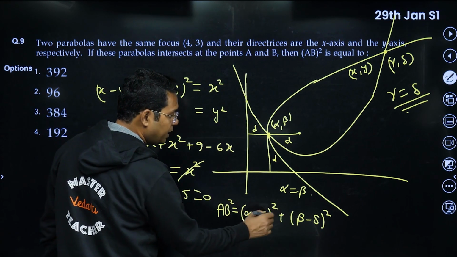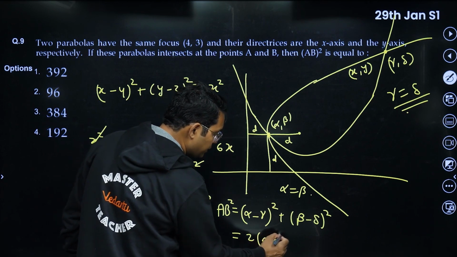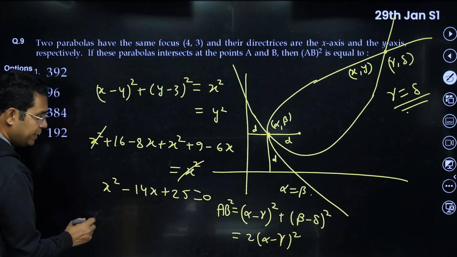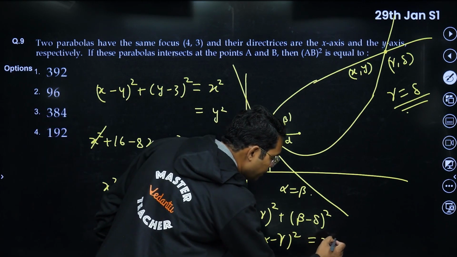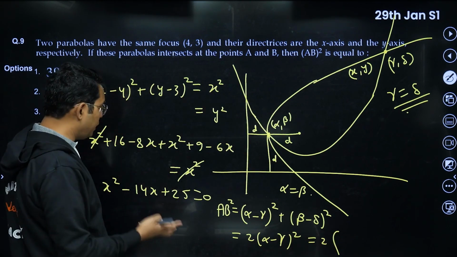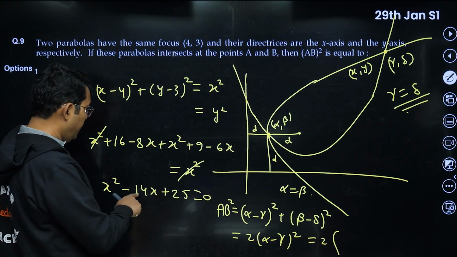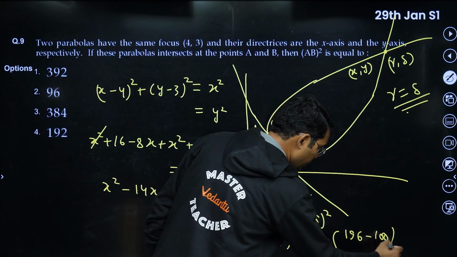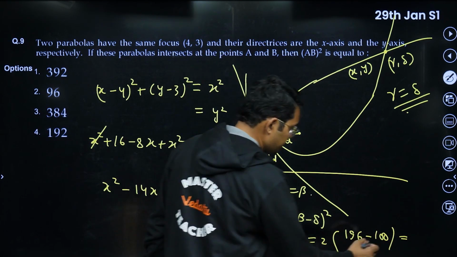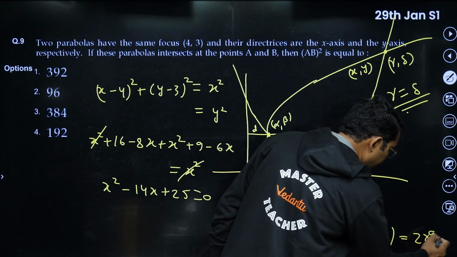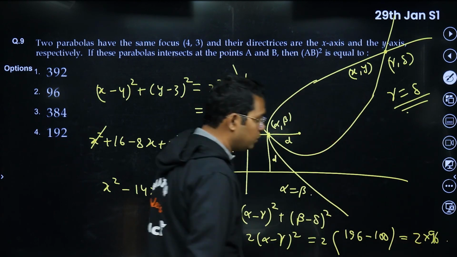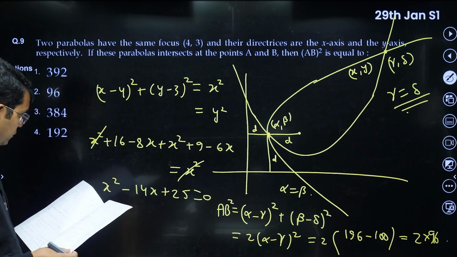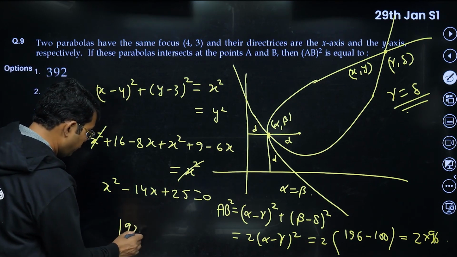Because alpha is equal to beta and gamma is equal to delta, it is nothing but 2 times (alpha minus gamma) square. Alpha and gamma are the roots of this, so we will take the difference of roots, which is actually root D upon mod a, because it's a square, so D upon mod a, and D will be 196 minus 4AC, so 100. So this becomes 2 into 96. So the answer would be 2 into 96, which is 192. Yeah, 192. The answer was 192 for this question.